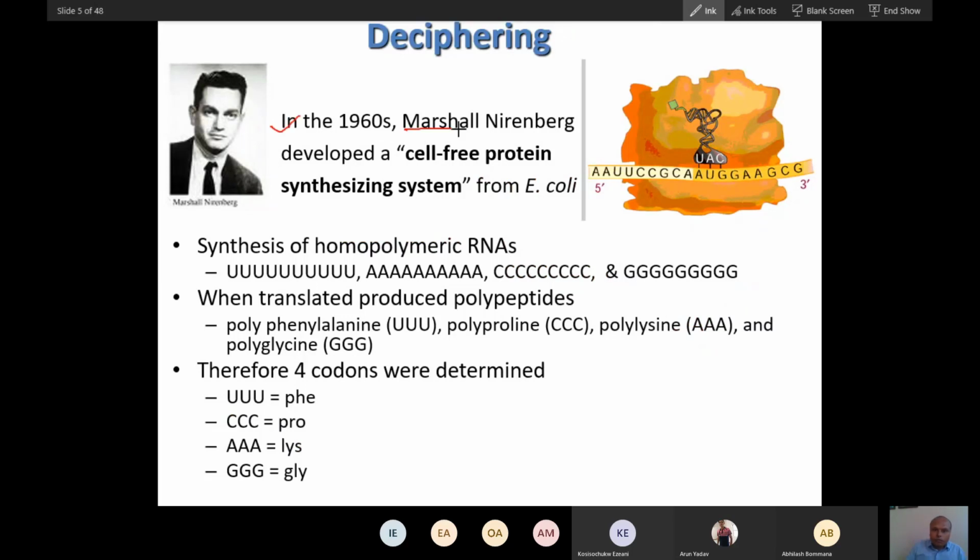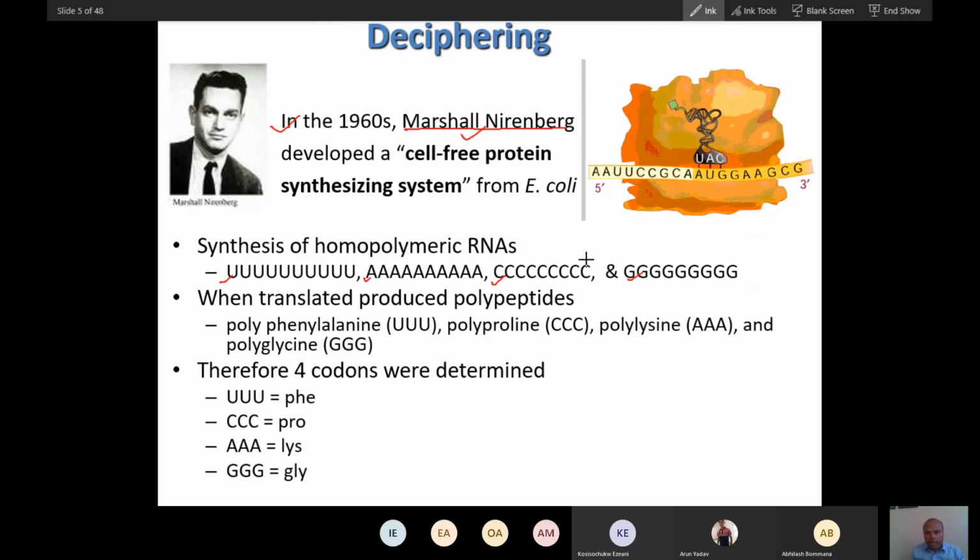So what did the scientist Marshall Nirenberg do? He spent about a decade deciphering this mRNA to protein. He did a sequence of experiments. He synthesized mRNA made up of a poly-U chain, and he also made mRNA made up of a poly-A chain, a poly-C chain, and a poly-G chain.